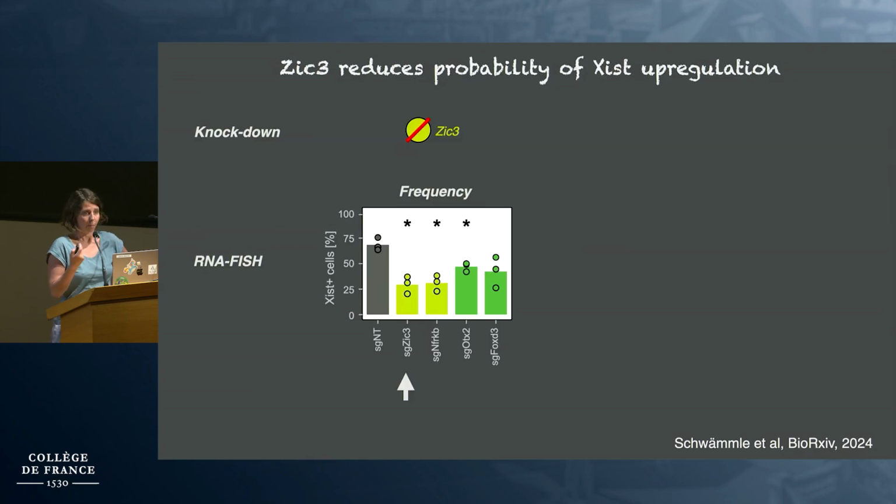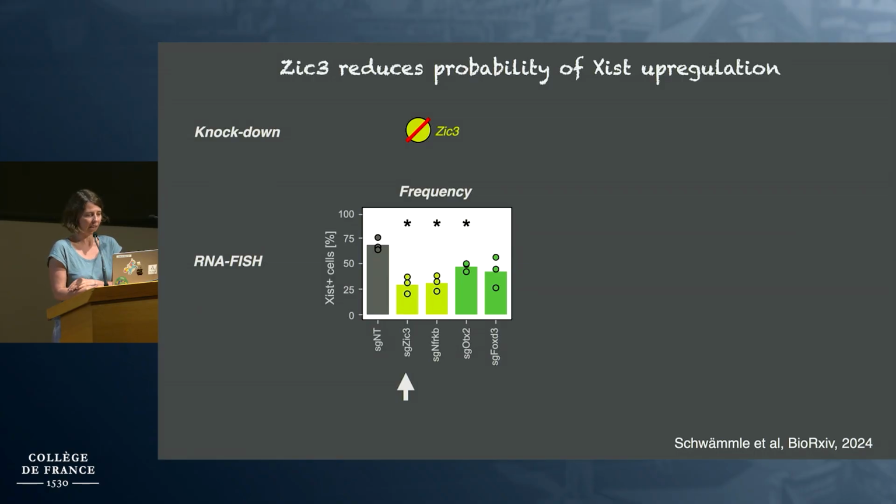Then what happens if we remove it? This is an experiment where we did a knockdown by CRISPRi, and we actually have multiple transcription factors that we have identified as regulators of Xist. But please just take a look here at ZIC3, where, if we perform RNA FISH, we see a quite strong reduction of Xist-positive cells. This means that this factor is able to control Xist expression in a binary fashion.